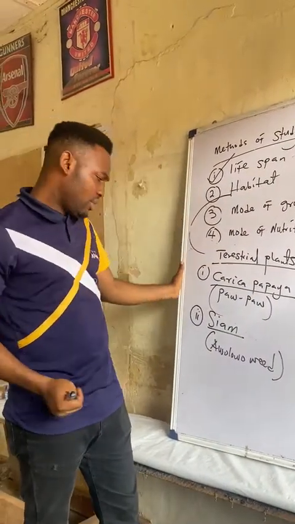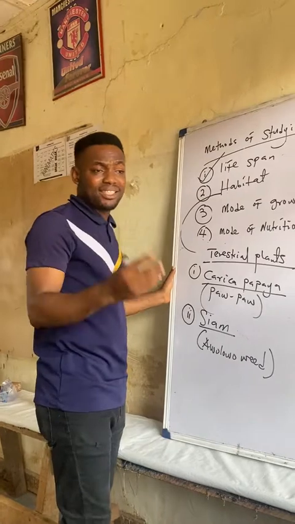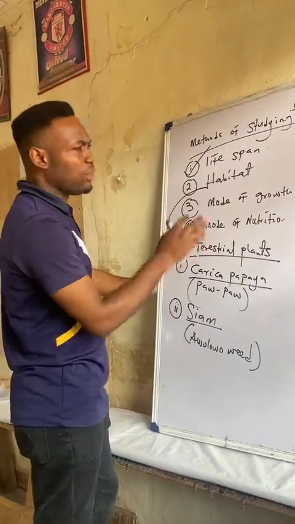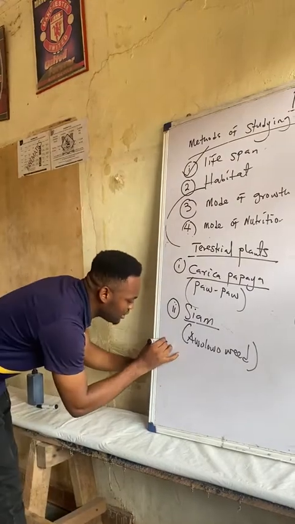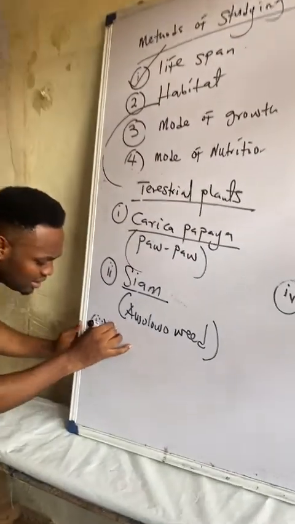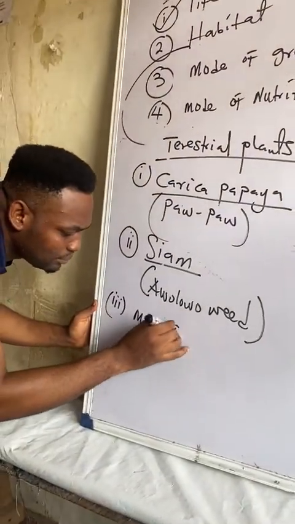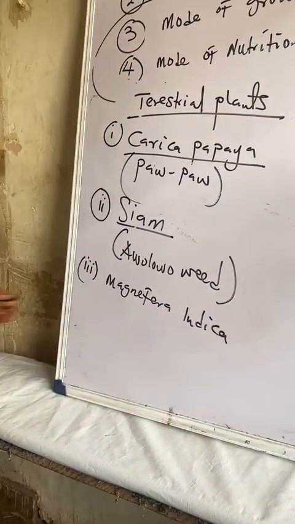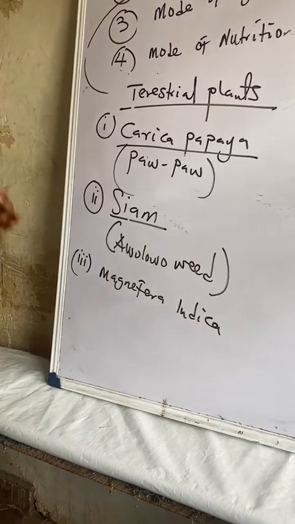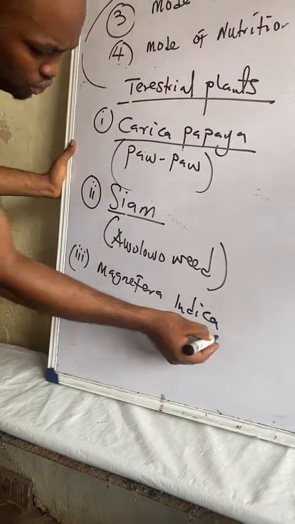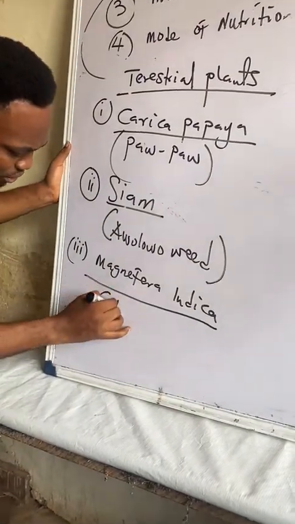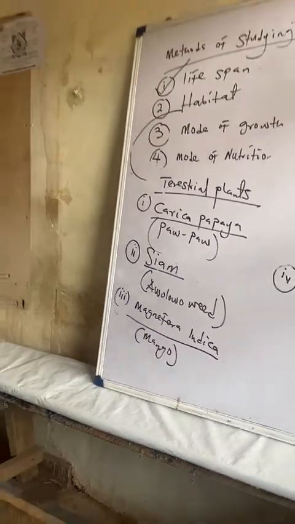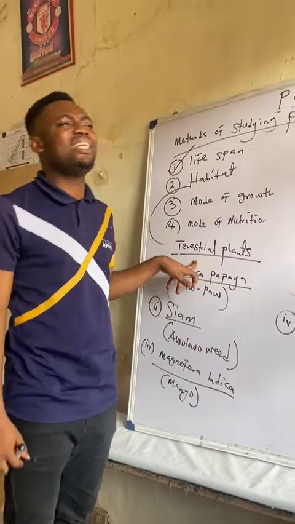In past questions, like which of these is a terrestrial plant? The answer is Siam or Awolowo weed. All right, we have a lot of plants here. Mangifera indica is another example. Mangifera indica. Also, Cocos nucifera, which is coconut, is another one. Remember, this is mango. I've said that before. All right, many examples. Almost all the plants you know are terrestrial plants because they live where?